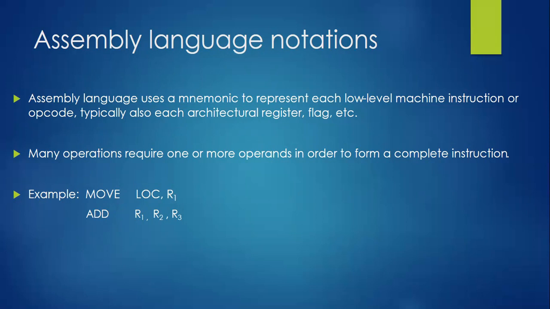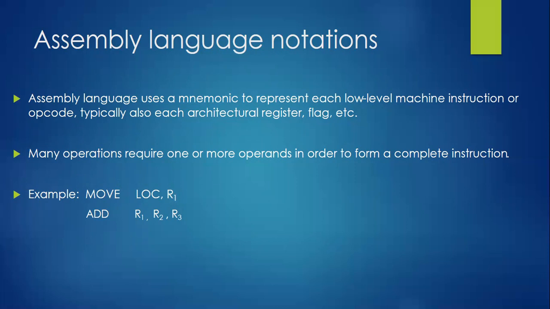Typically, also each architectural register and flags, etc. For representing these kinds of low-level machine instructions and architectural-level registers, like general purpose registers and different kinds of flags, we are using a set of mnemonics. We'll go through what those mnemonics are, and then many operations require one or more operands in order to form a complete instruction.